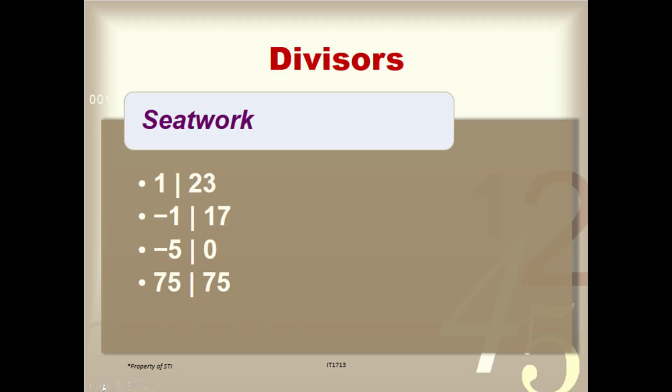Okay, so before that, let's have this simple activity as an application or a recap of what we have discussed in our previous lesson. So here we have a problem. How can we read this one? Number 1, we can read this as 1 divides 23. Meaning, 1 can divide 23 evenly. Is it true that 1 can divide 23 evenly? So how can we do that?